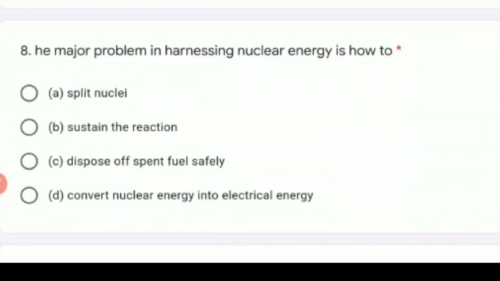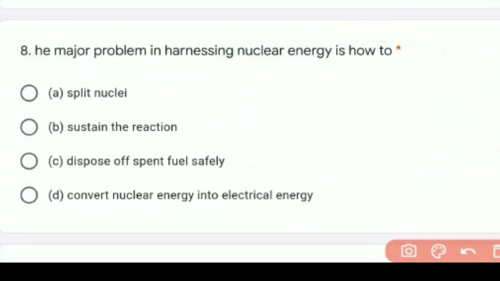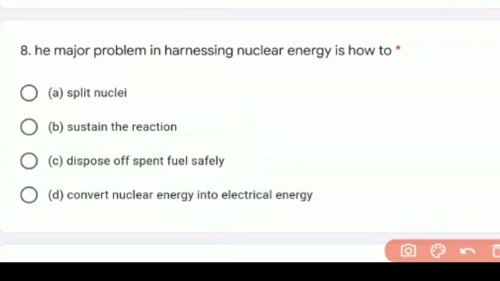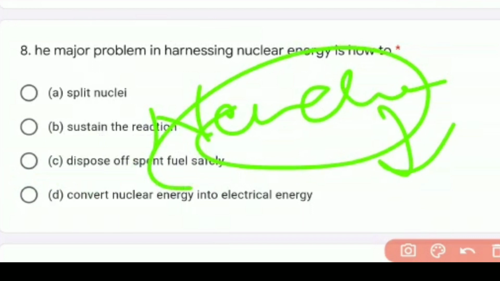Now let us go to the 8th question. The major problem in harnessing nuclear energy is, so the major problem in nuclear energy harnessing is the disposal of spent fuel and waste from nuclear power plants. See, whenever we use nuclear power plants, they generate some amount of waste, and that waste disposal is the biggest challenge for scientists, because that is very dangerous.